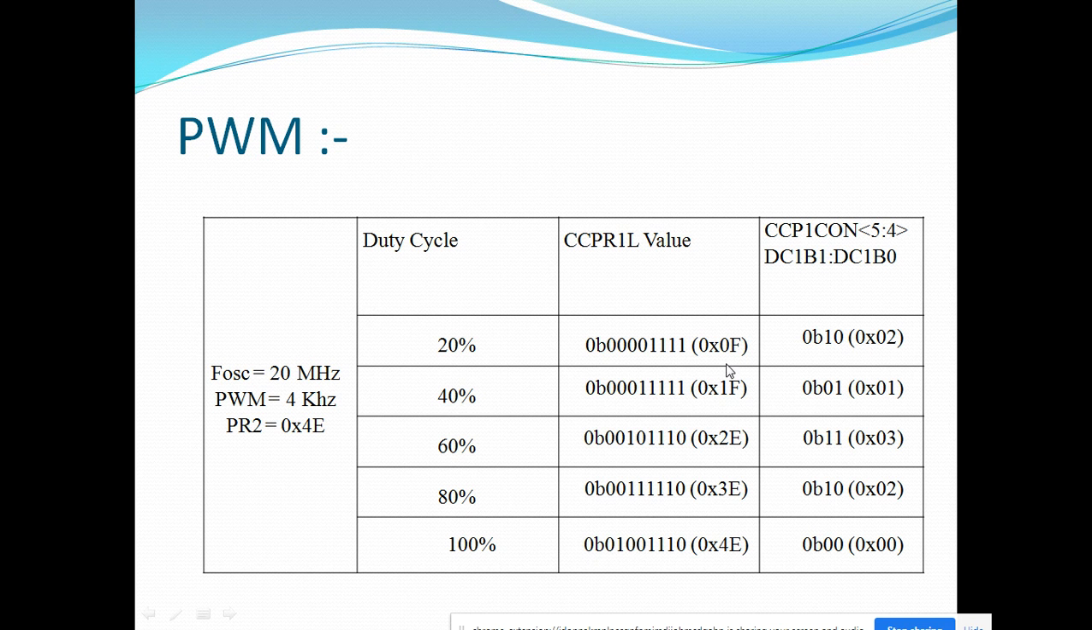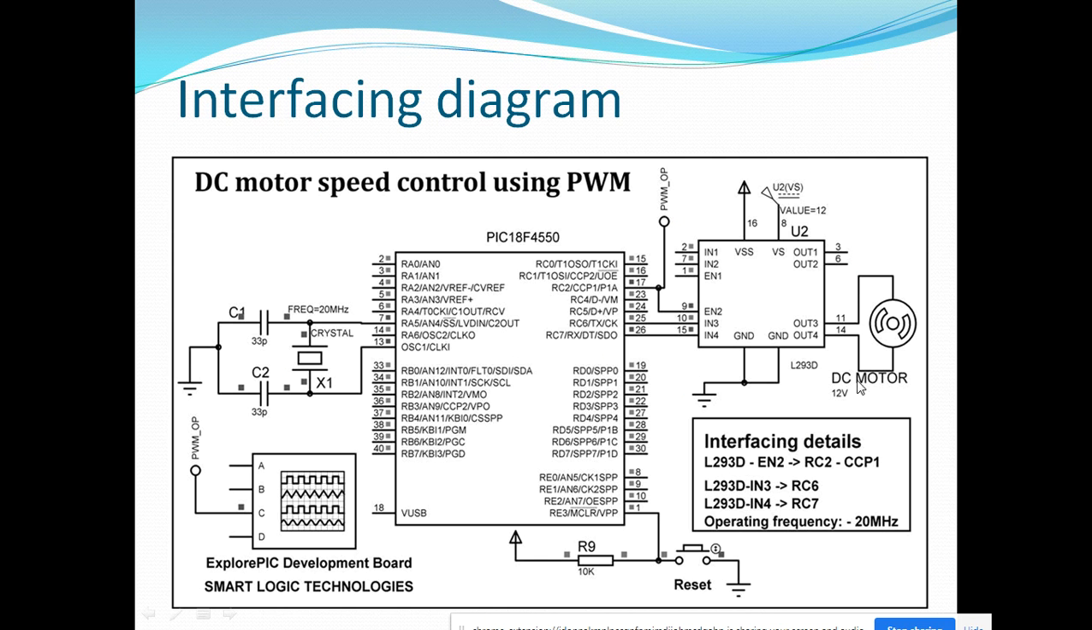Remember 0F, 1F, 2E and 3E. These are the values for the lower byte register that will be transferred to the CCPR higher byte register whenever the period of the PWM signal ends. Again, these two lower bit values are written to these particular bits.